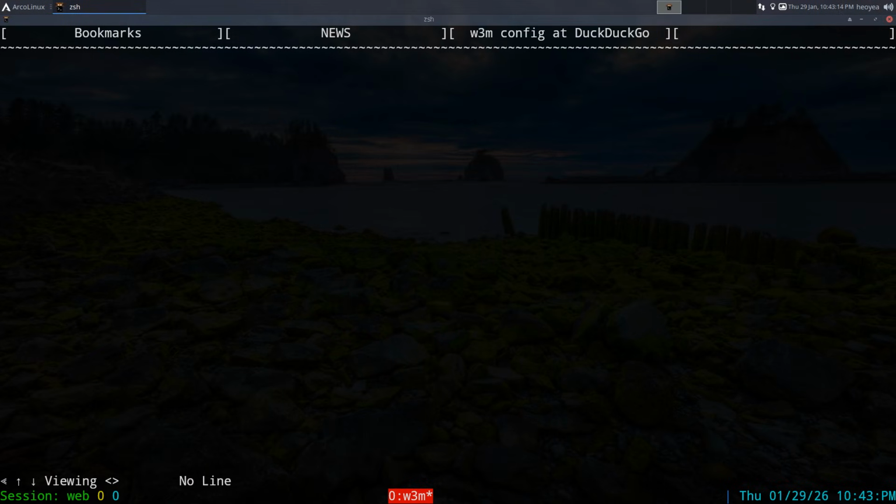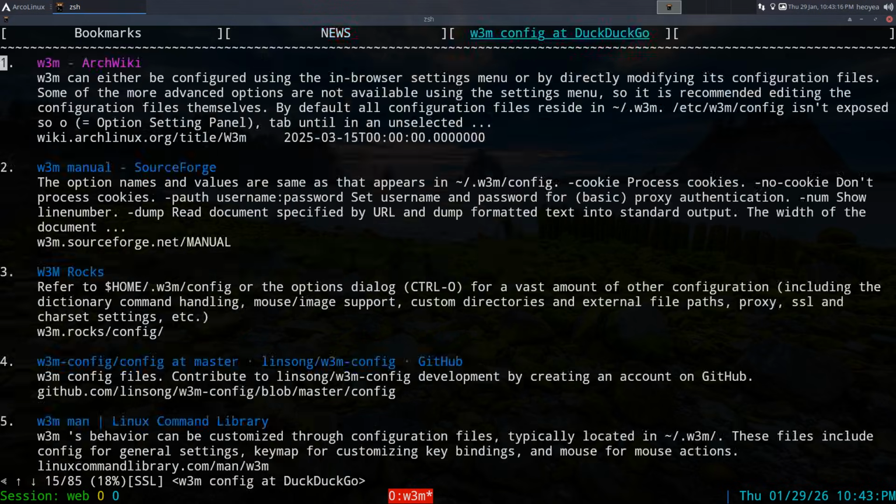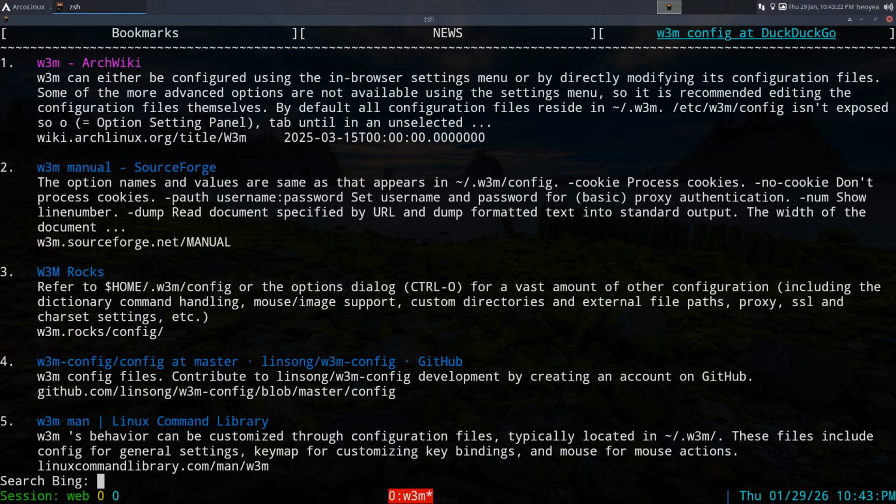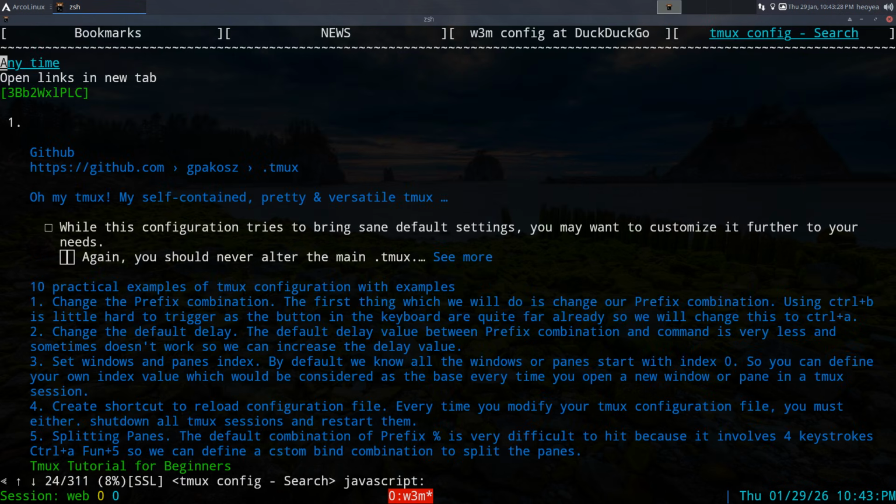Is frogifying dead? Frogifying seems dead, so let's do DuckDuckGo. Or let's just do Bing here. Frogifying's dead. Okay, there you go, right? Researching on Bing here. So that's the one feature I like.